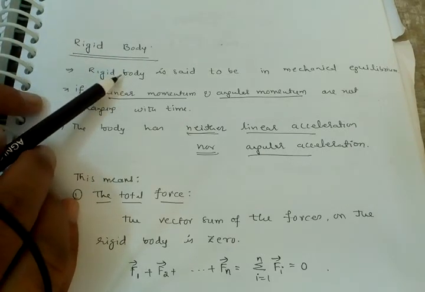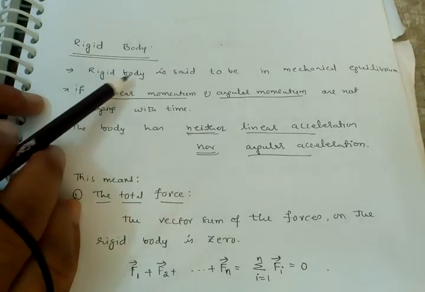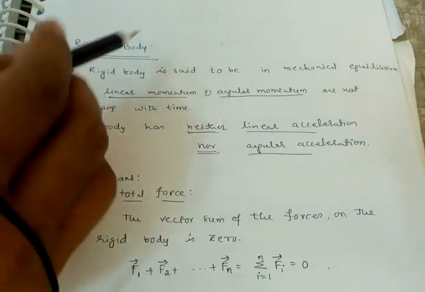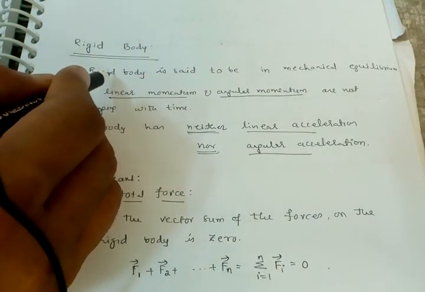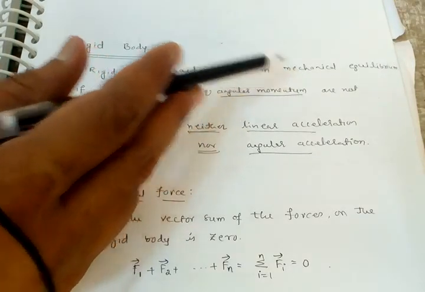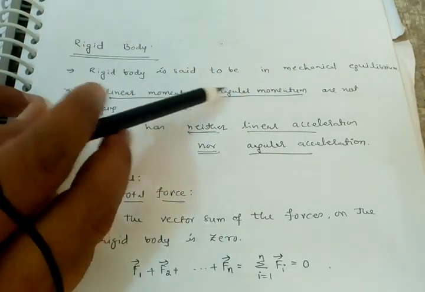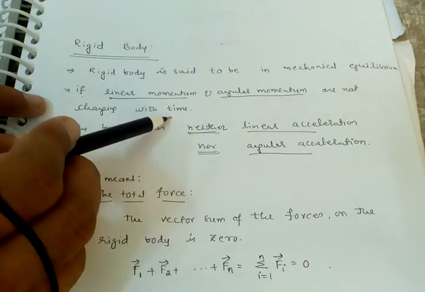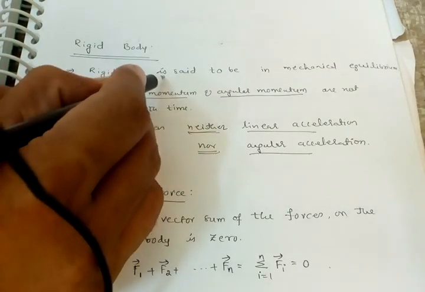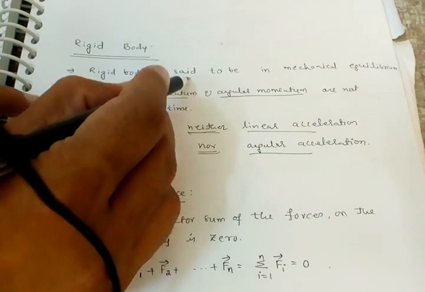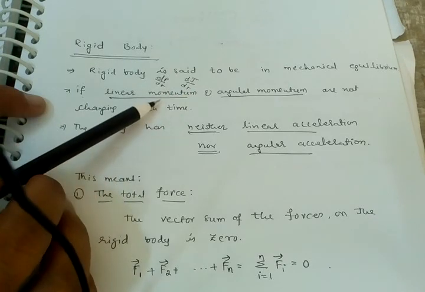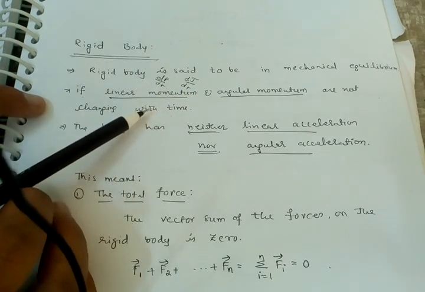What is a rigid body? Which body is a rigid body? This is a definition. A rigid body is said to be in mechanical equilibrium if linear momentum and angular momentum are not changing with time, that means dp by dt and dj by dt are not changing with time.